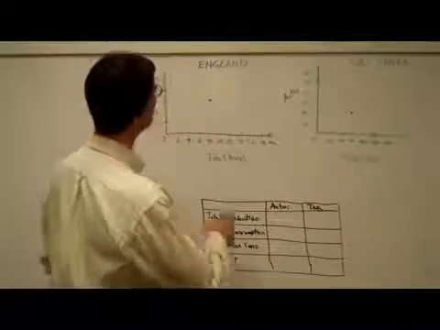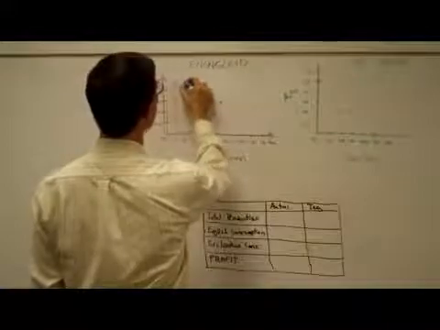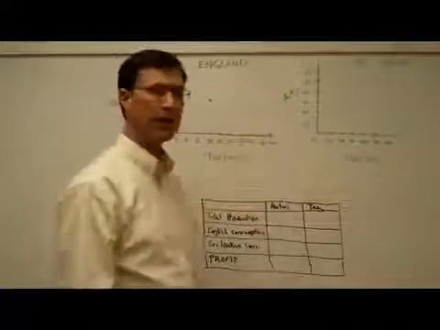Now let's look what happens here. England has a top limit here. They cannot produce more than 1,000 cars.